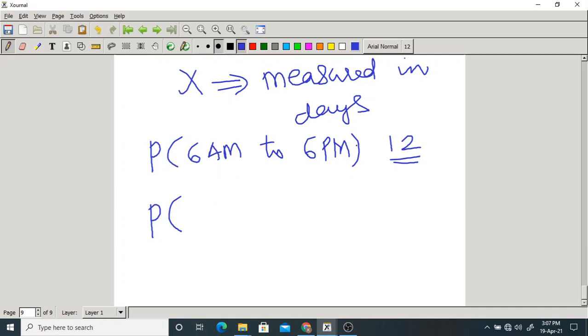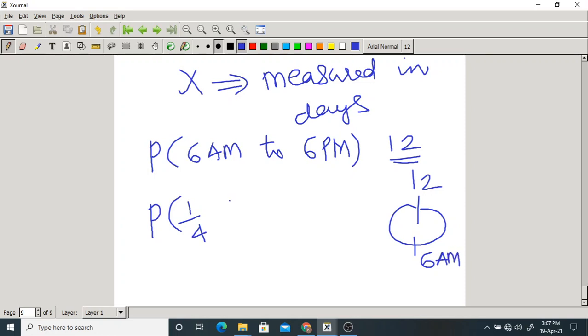12 o'clock, midnight, is the current time. What does 6 a.m. mean? It is 1/4 of the day. So 6 a.m. means it is 1/4 of the day. Currently we are at 12 o'clock, and at 6 o'clock we are at 1/4 of the day. Let us take 6 a.m.